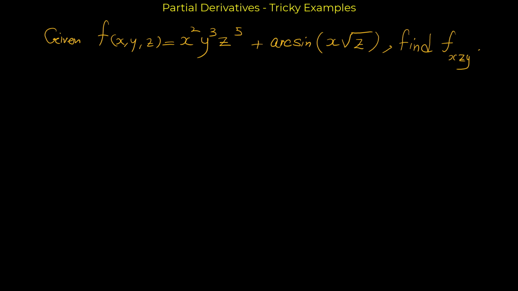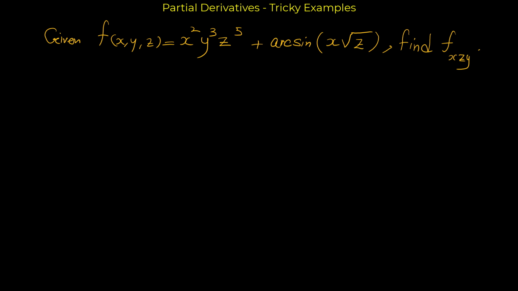In this video, I'm going to show you some tricks for finding the mixed partial derivatives of functions. Given f equals x^2 y^3 z^5 + arcsin(x√z), find the partial derivative of f with respect to x, then z and y.